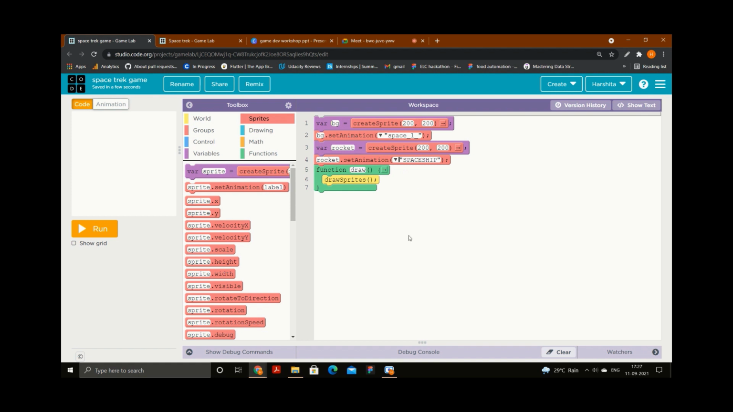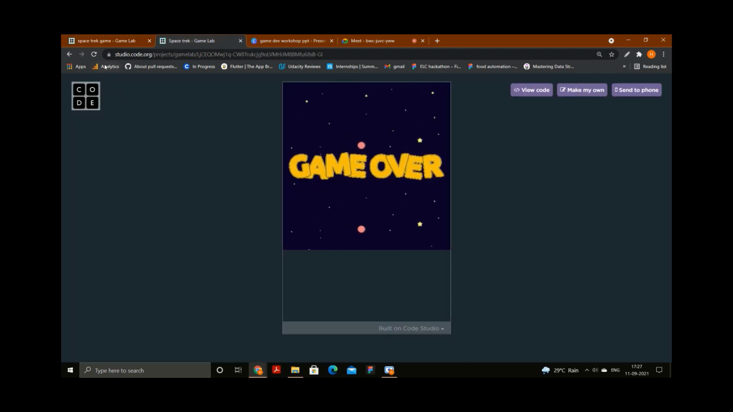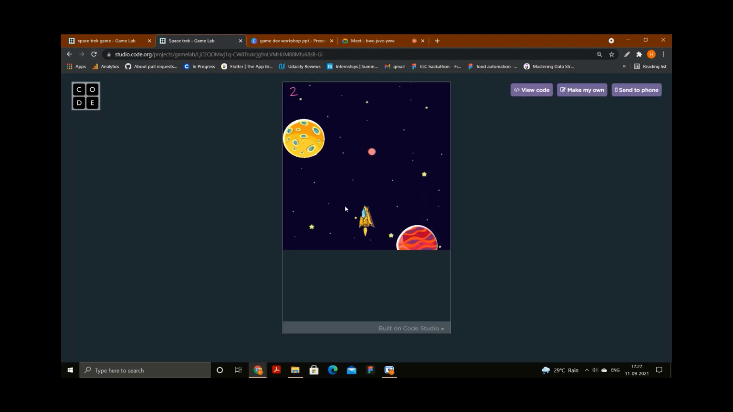Okay, I will run. I can see the spaceship, but can you see it's very large? In this game the spaceship, or I can say the rocket, is very small, right? It's very small, see?